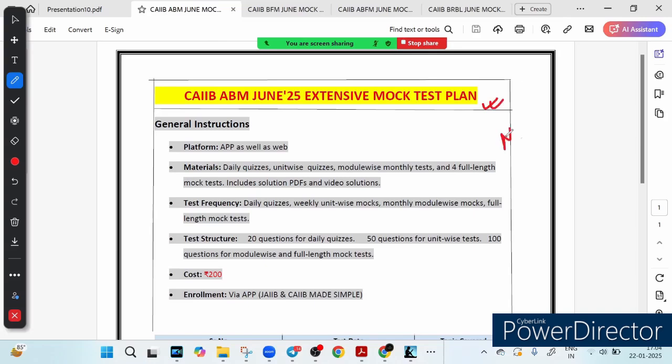And those who want to enroll in the mentorship plan, in the mentorship plan I provide you everything. I will give you PDF, I will provide you videos, I will provide you mock tests, and in addition to the mock tests I will also provide you a capsule course which will be applicable at the end of the examination.